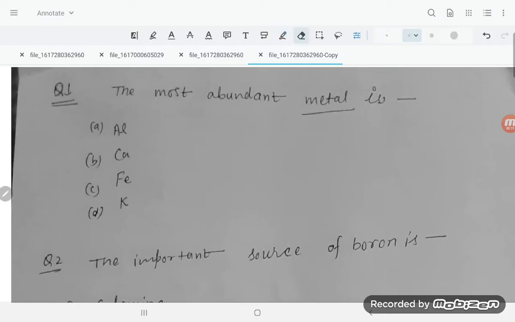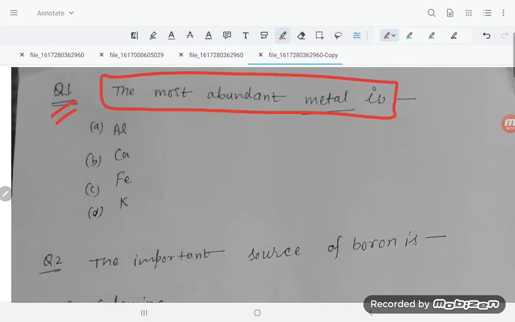Which group is this, students? Group 13 elements. Let us have a look at the first question. They are asking which is the most abundant metal. Calcium is not abundant, iron is not abundant, potassium is not abundant. Our answer will be aluminium.